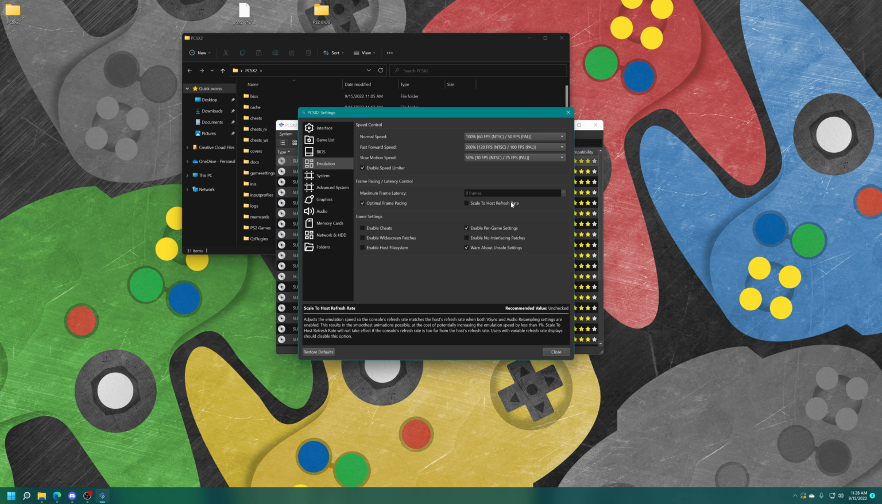Next, scale to host refresh rate. This will adjust emulation speeds to match your monitor's refresh rate as long as you're on a 60 Hz monitor. If you're using a VRR monitor, leave it off. I'm using VRR, so I'm going to leave that one off.